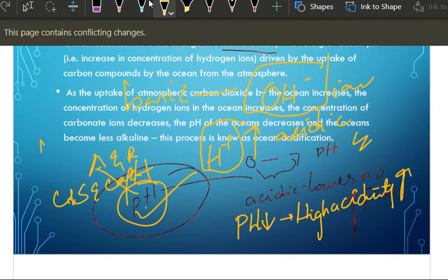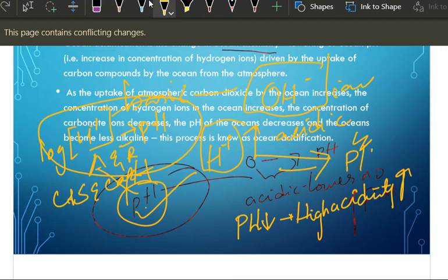There is a logarithmic formula which gives rise to the pH value. So the higher the H plus ions, the lower the pH, that is high acidity. Simple. It means intake of this carbon dioxide is resulting in acidity.